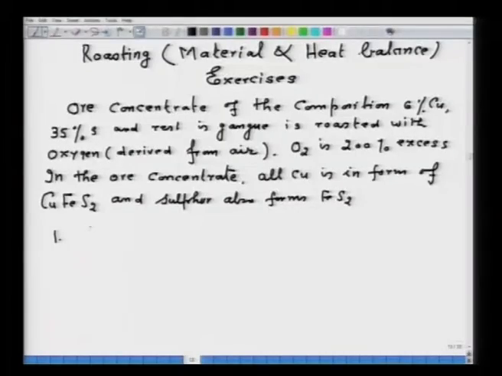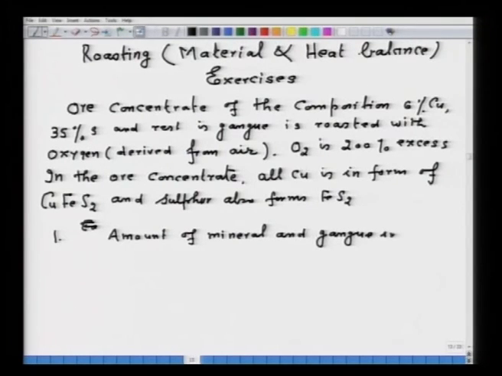So, now first you have to calculate the amount of mineral and gangue in the ore concentrate.